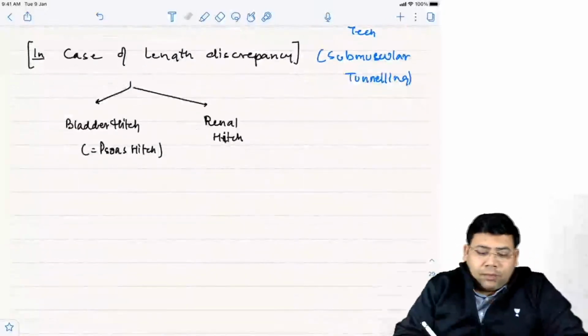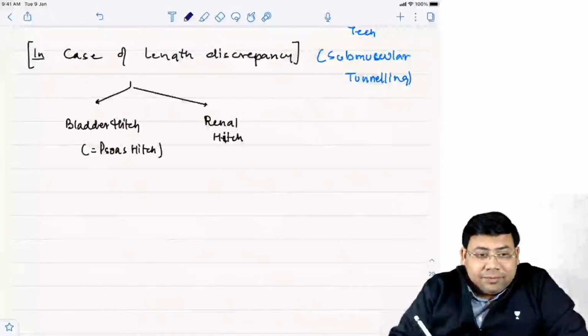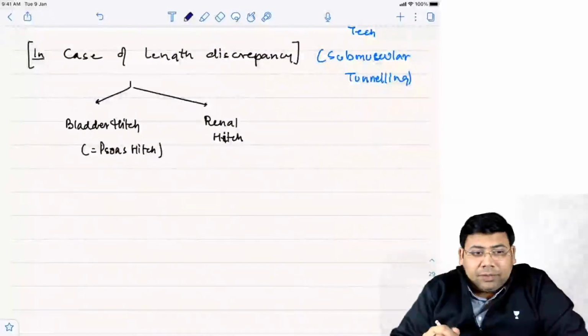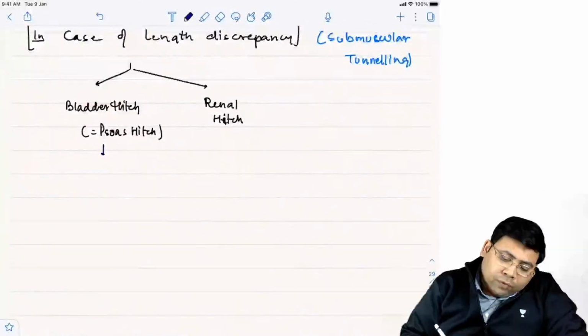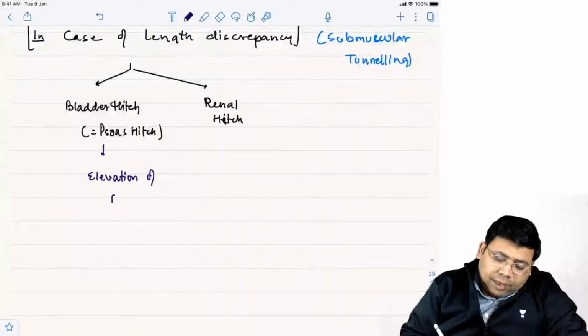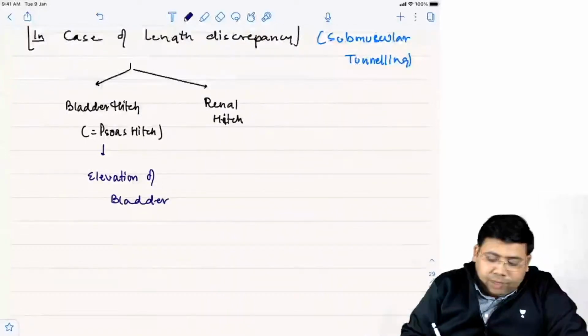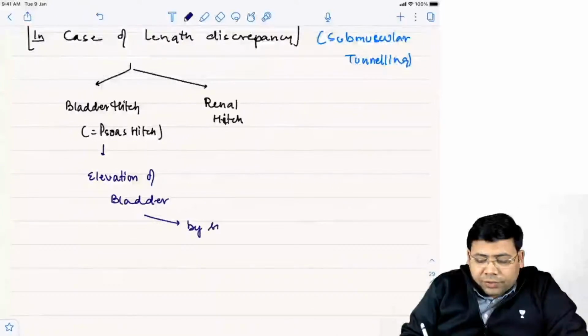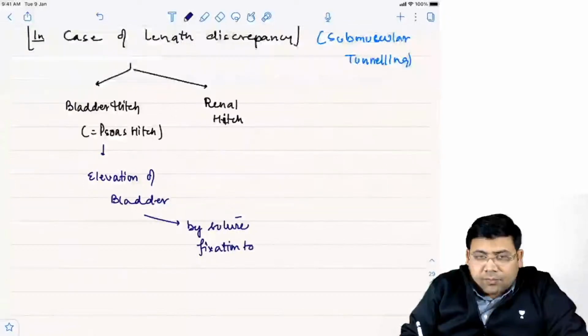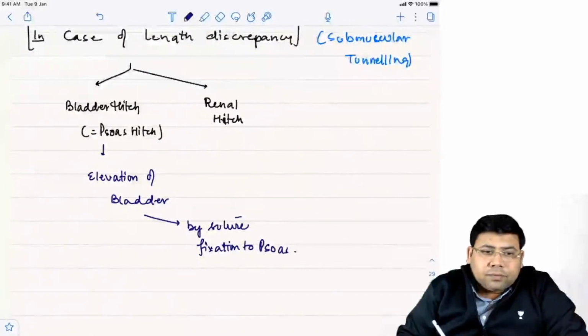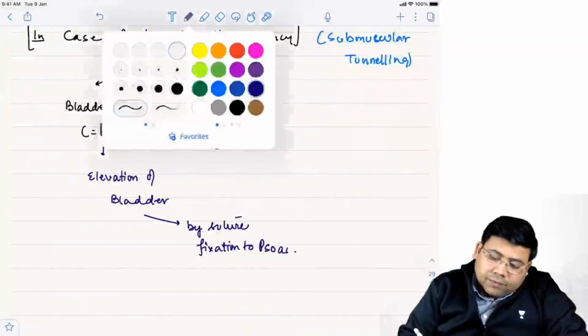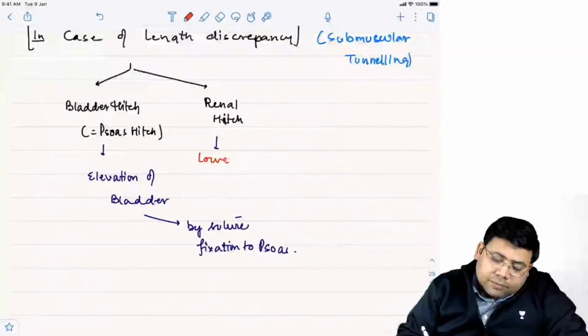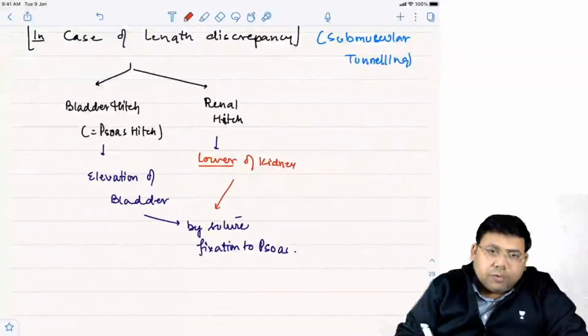Let us see. I'll tell you better. So bladder hitch is elevation of the bladder by suture fixation to the psoas. Is that clear? I'll explain it also. And renal hitch is defined as lowering of the kidney, again by suture fixation to the psoas.